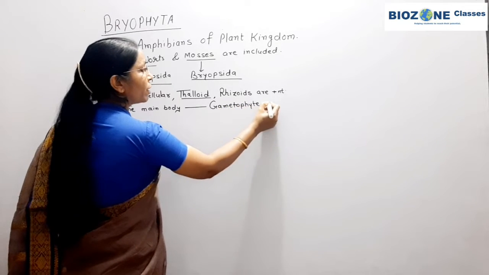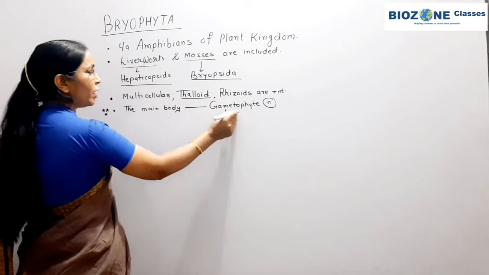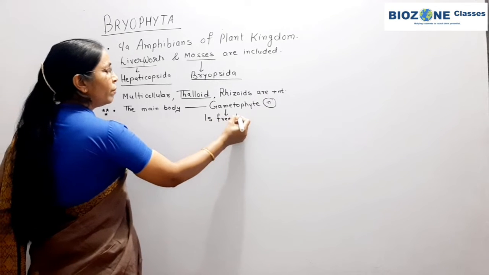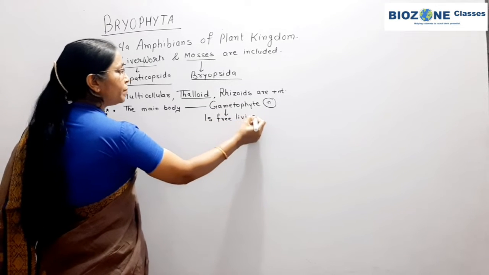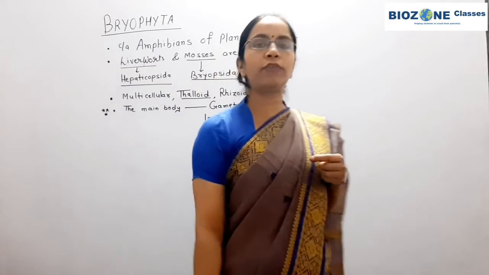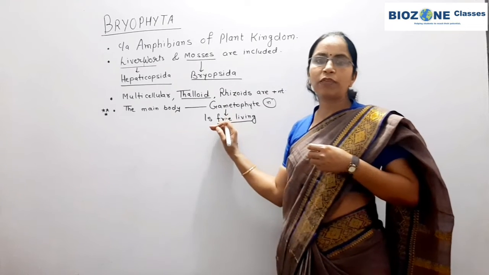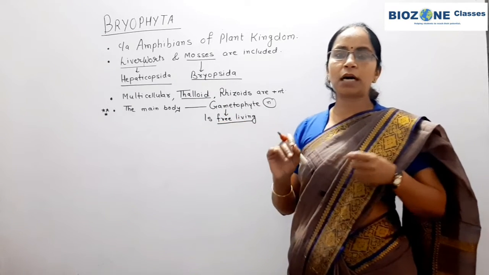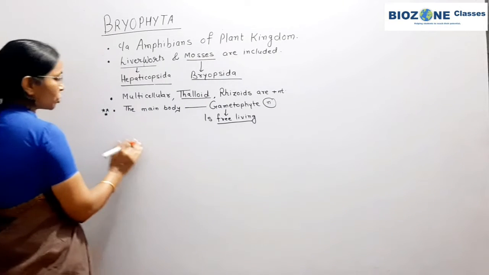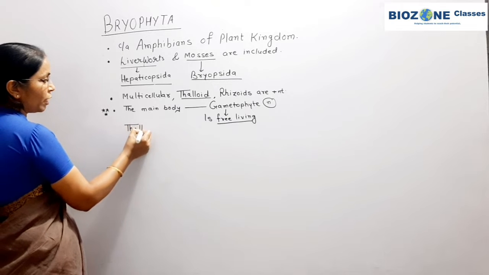So this haploid main body is the gametophyte, and in Bryophyta the gametophyte is free living. Note this down properly. The free living gametophyte is an identical feature of the Bryophyta, because questions related to gametophytic and sporophytic generations are asked repeatedly. Now first we study the structural organization, or the thallus organization.